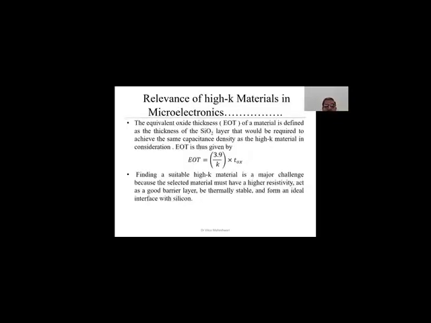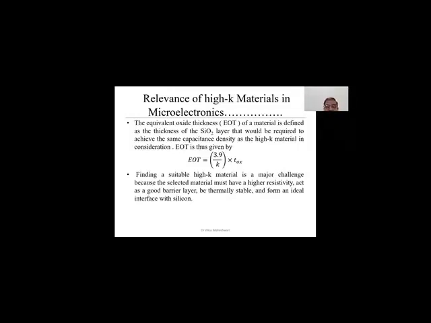This is the formula provided based on research: the equivalent oxide thickness of a material is defined as the thickness of the SiO2 layer that would be required to achieve the same capacitance density as the high dielectric material under consideration. Suppose we don't want to replace the silicon dioxide with another high-K dielectric material, and still want to use silicon dioxide as the gate oxide.